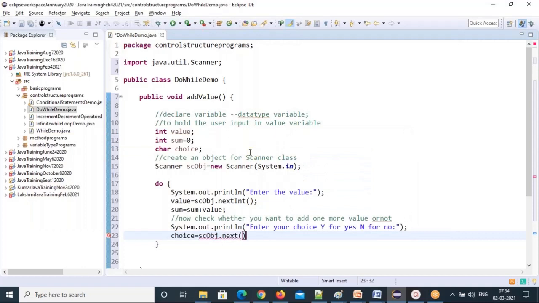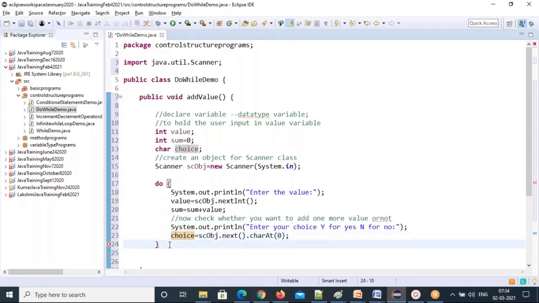What we want is character data. So how can you get that from this? We use string dot charAt of 0. If we give charAt of 0, it will fetch the first character.